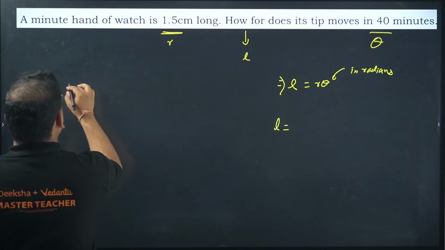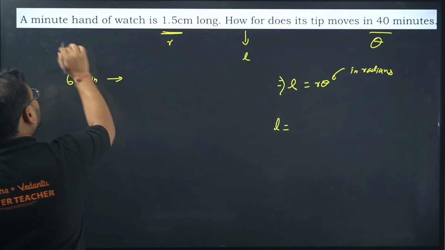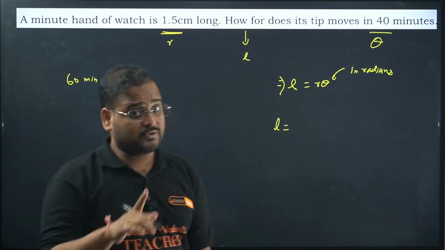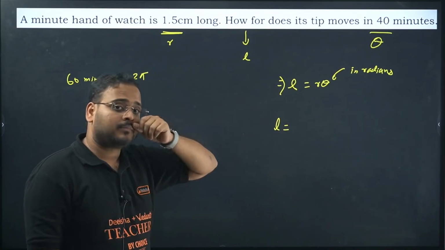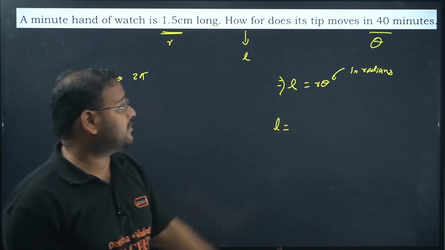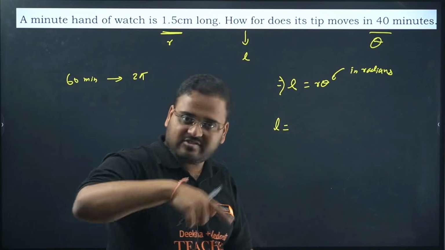Check here first. For 60 minutes, the minute hand will cover how much angle? 2 pi radians. Radians only, not degrees, okay? Because this is a length, you have to use radians, not degrees, in this case. Very simple, very straightforward. Theta is always in radians. So in 60 minutes, the minute hand goes 2 pi, 360 degrees.